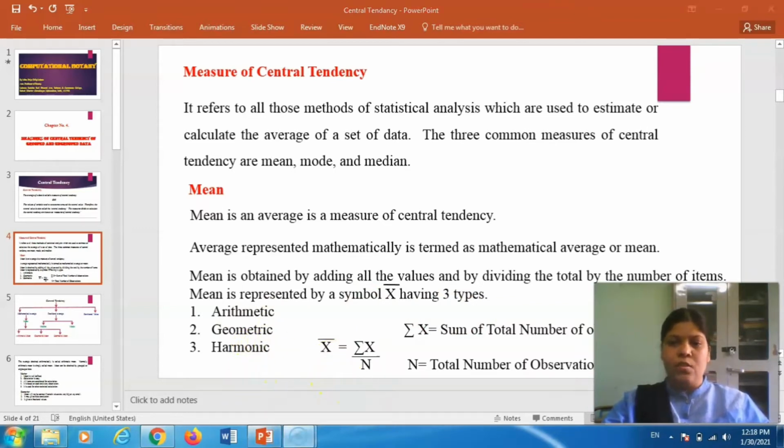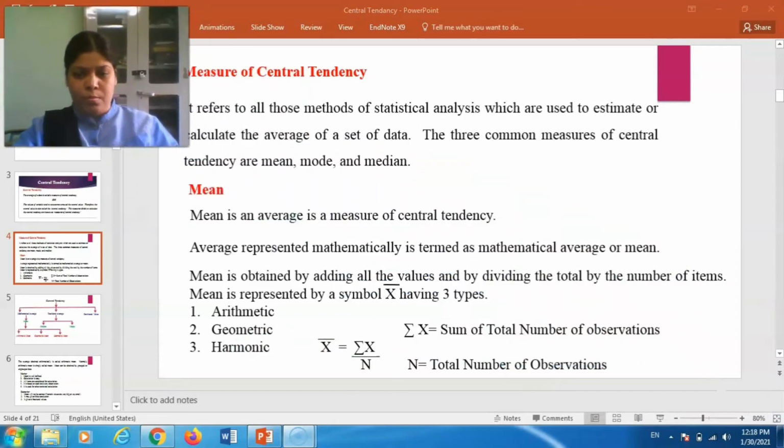So here is the formula by which you can calculate the mean. Here x bar is equal to summation of x upon n. Here x bar is the symbol of mean, and summation of x is equal to the sum of total number of observations. N is equal to the total number of observations.